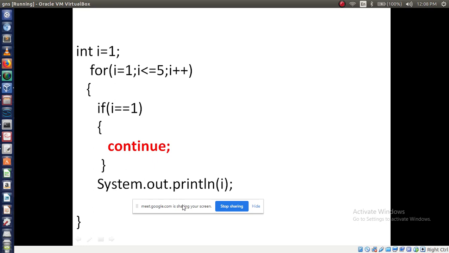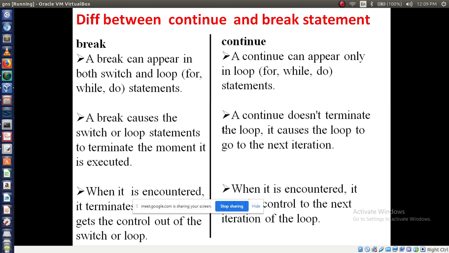See, I am asking you only, you have to answer me, na? Yes, Lina? 2, 3, 4, 5 will display, or 1, 2, 3, 4 like this it will display? Okay, so only 2, 3, 4, 5 will display. So the answer is 2, 3, 4, 5 will display. Okay, fine. Now we will move on to the next concept, that is the difference between break and continue keywords.